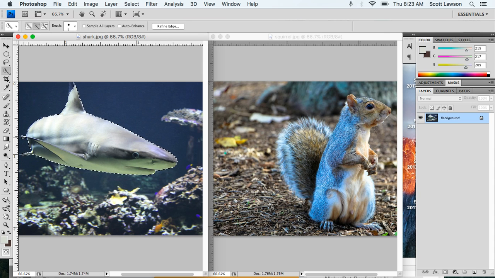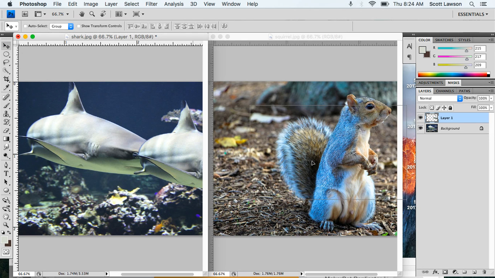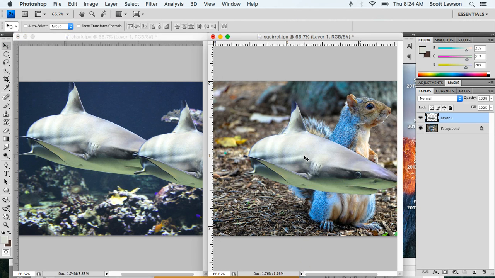Same thing, I got too much of the ocean there. So I'm going to hold the Alt key. I'm going to deselect that. All right. And that's pretty good. So next thing, you need to hit Command J to make a copy of your selection. And now you can use the Move tool to just drag and drop your animal onto your other animal.